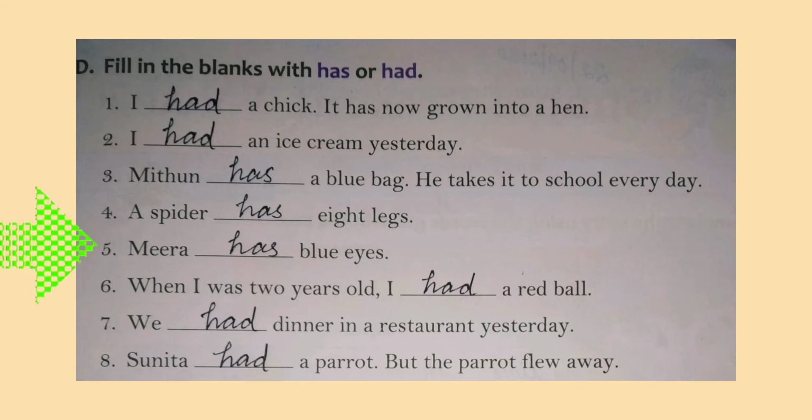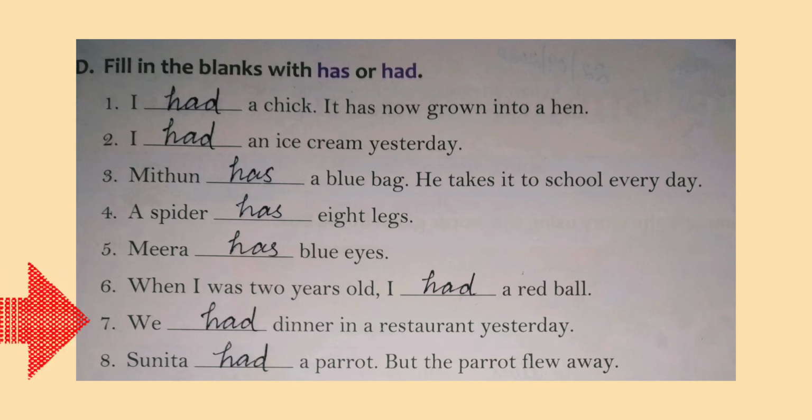So we use has. Sixth one, when I was 2 years old, I dash a red ball. Here the sentence is in past tense and the answer is when I was 2 years old, I had a red ball. Seventh one, we dash dinner in a restaurant yesterday. So here we use had because the word yesterday shows it's a past tense. Then the last one, Sunitha dash a parrot, but the parrot flew away. So Sunitha had a parrot.